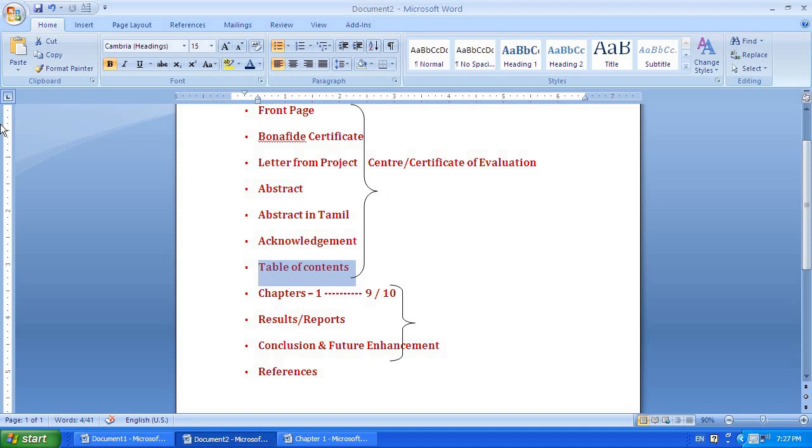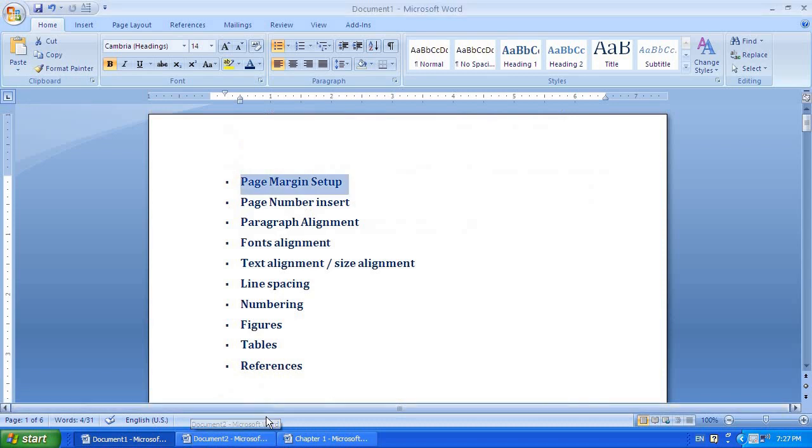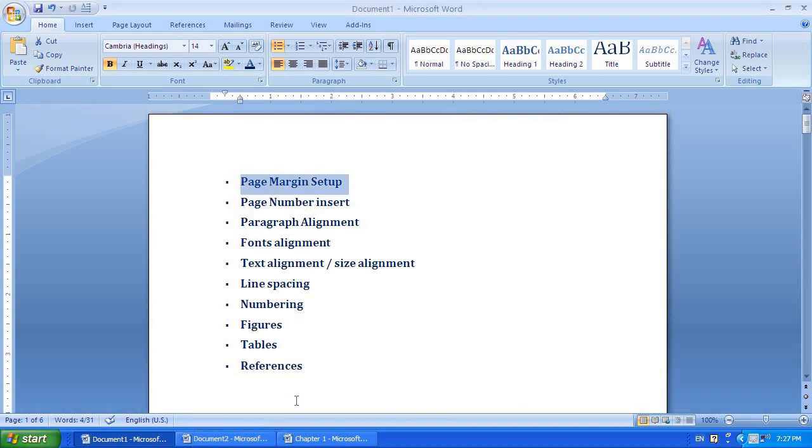Let us go to the alignment part, how to align all those things. What we are going to discuss today is the page margin setup, page numbers and how to insert them, paragraph alignment, font alignment, text alignment, text size alignment, line spacing, numbering, figures, tables, and references. We will discuss all those things.